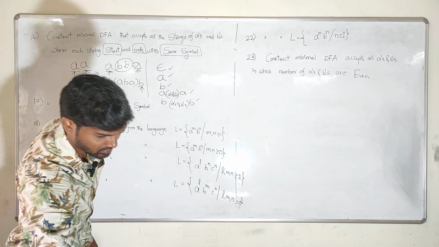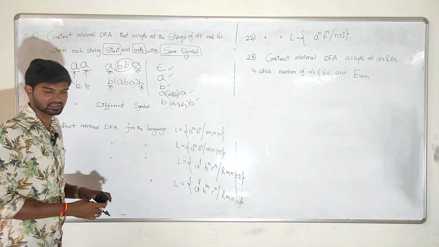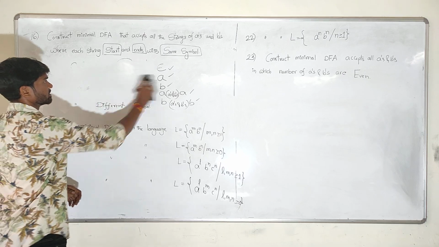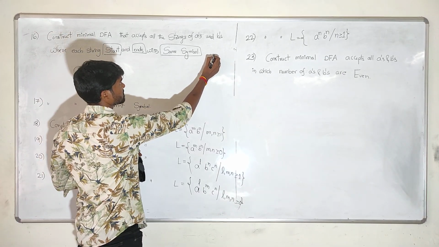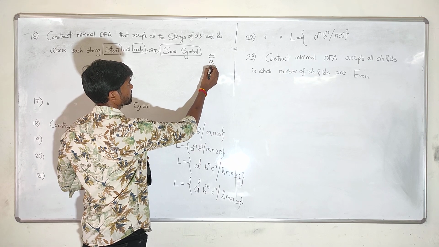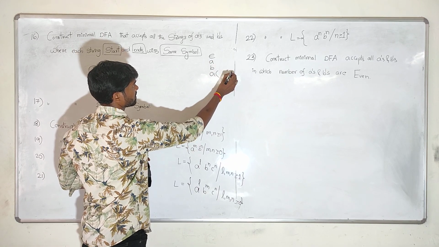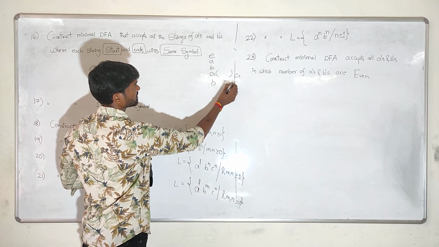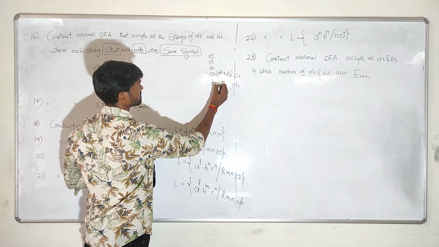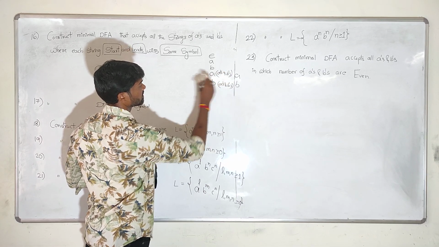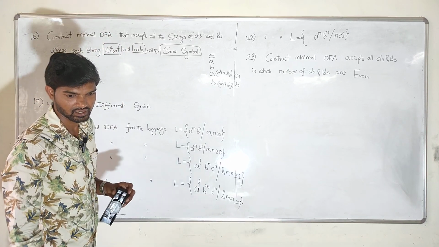So it is an easy one, we can construct the DFA for this. Initially, epsilon is okay for us, single A is accepted, single B is accepted, and after that AA, BB, with any number of A's and any number of B's in between. These are the 5 possibilities we have.